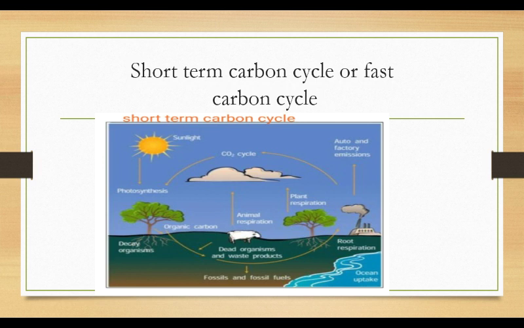From that plant, while it is living, the carbon gets transferred to consumers: primary consumer, secondary consumer, tertiary consumer, and quaternary consumer, right? The primary consumer is an insect, the secondary consumer a frog, the tertiary consumer a snake, and the quaternary consumer will be an eagle, right? In this case, everyone, when it dies, gets decomposed by microbes onto the earth.